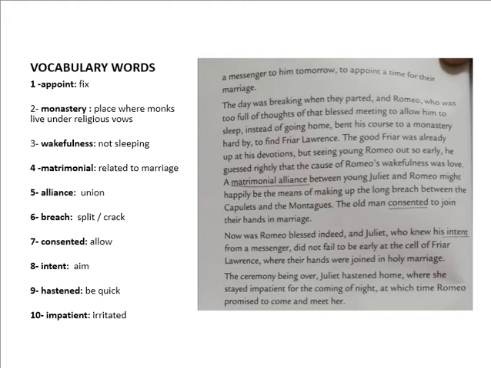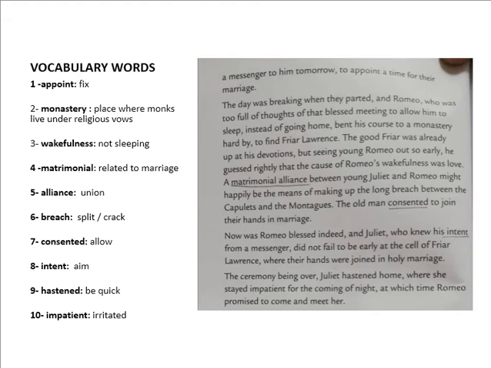The day was breaking when they parted, and Romeo, who was too full of thoughts of that blessed meeting to allow him to sleep, instead of going home, bent his course to a monastery hard by to find Friar Lawrence.